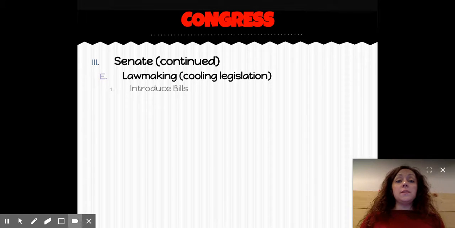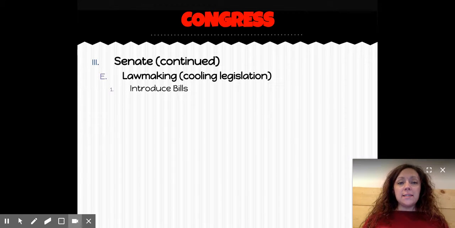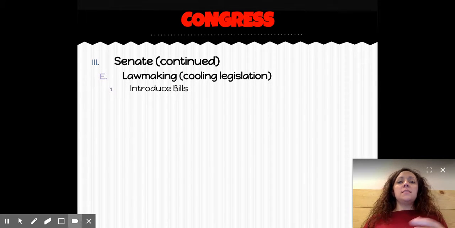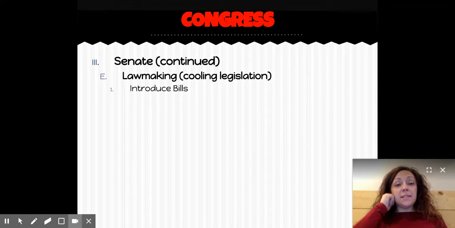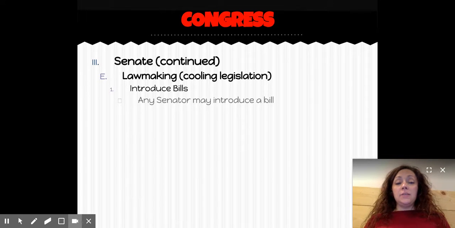All right, so the Senate. In the lawmaking process, the Senate is often considered to be the part of Congress that's supposed to cool the legislation. So if a bill has been presented to the Senate from the House of Representatives, the Senate is supposed to deliberate and discuss and really make sure that that bill is really worth becoming a law. Okay, so the lawmaking process in the Senate: you've got the introduction of the bill.